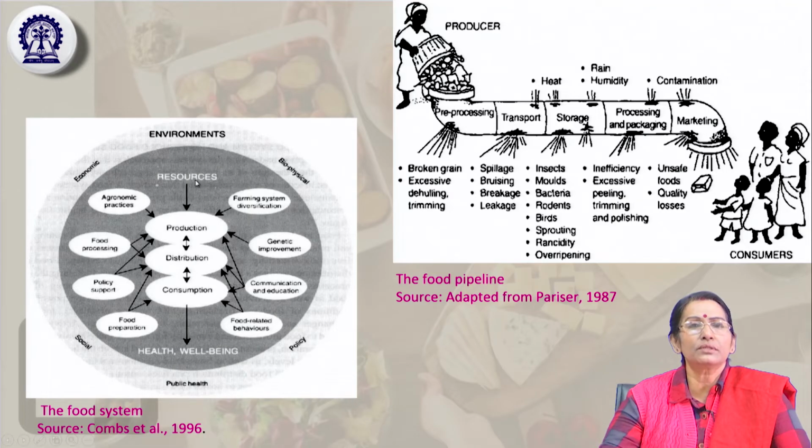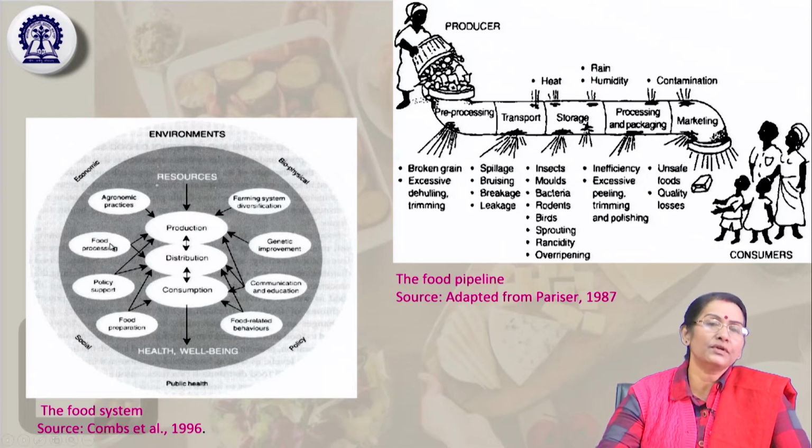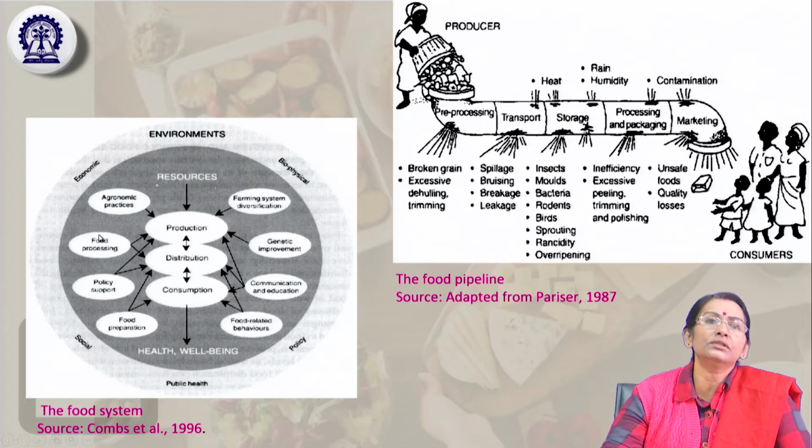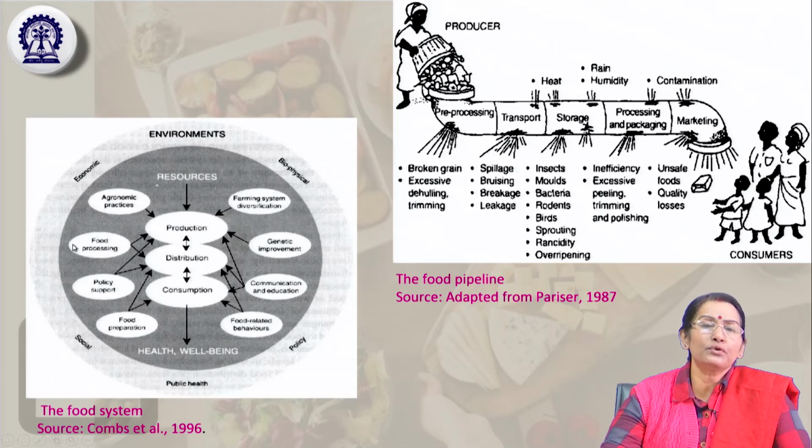From the environment the resources come, but under this domain there are economic and social implications. Economic covers the agronomic practices and policy, and the privileges and resources available. Then food processing: what facilities, machinery, infrastructure and instruments are available.